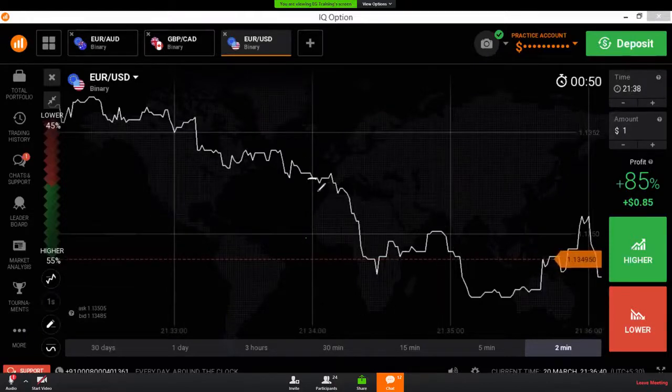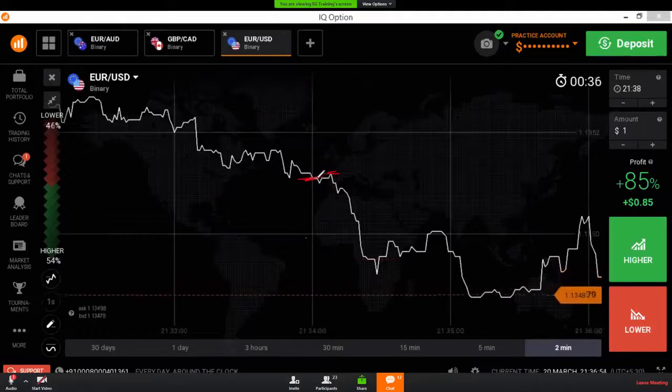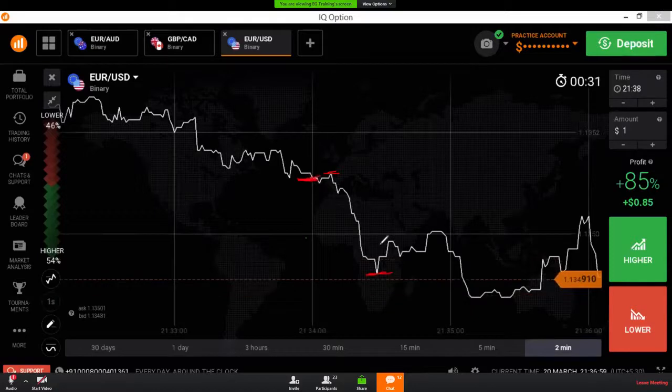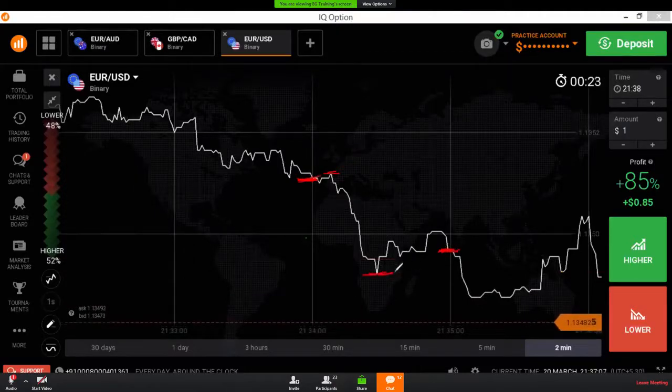The candle opened from this level, and this is the high price, and this is the low price, and this is the closing price. This is the opening price, this is the closing price, this is the low price, and this is the high price.